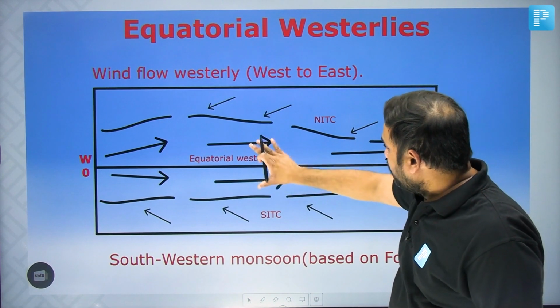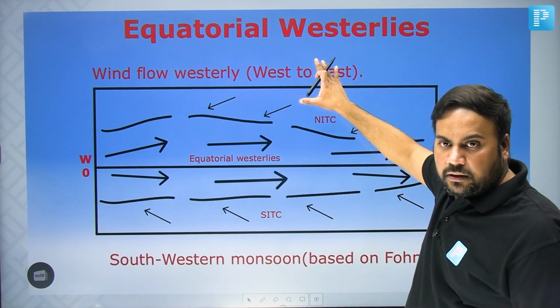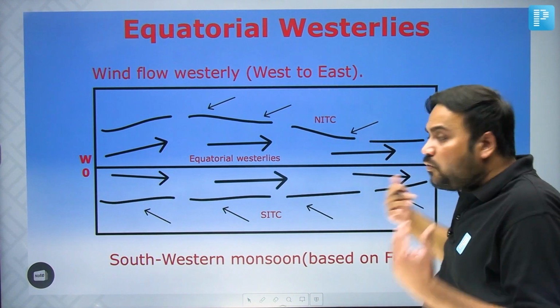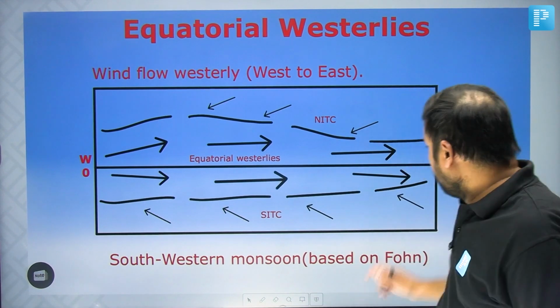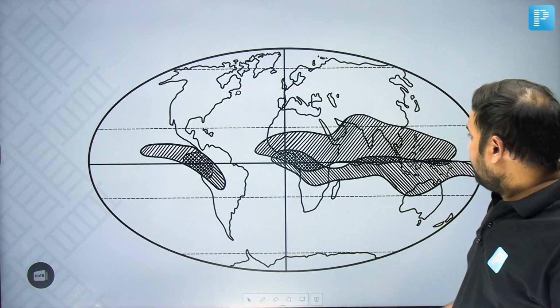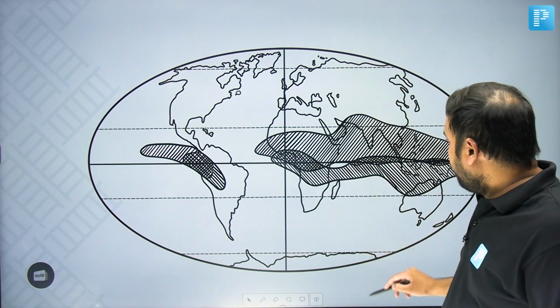If this northern ITCZ shifts, we have seen they are shifting. So, can I say the zone of equatorial westerlies would become broader? It would become broader, and then what we will be finding? We will be finding that they will be more developed. So, if you talk about, can you see? This is the case of the presence of equatorial westerlies.